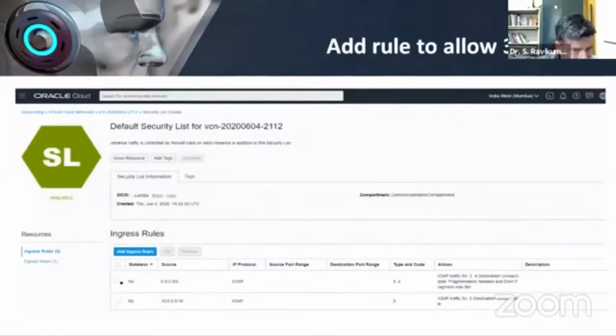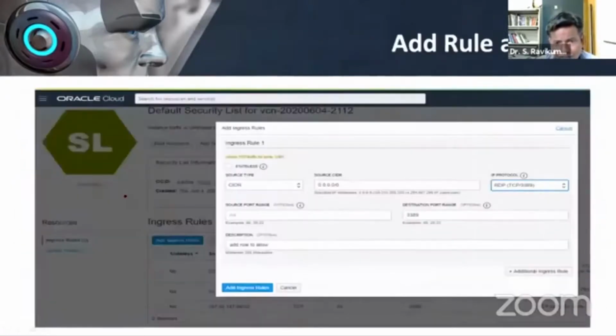Okay, so once the security things are set up, our server is available. Now you can see that it is telling that the server is available for use. Okay, so this is simple, like child's play. Once this is there, you can log in to the system using the IP address.